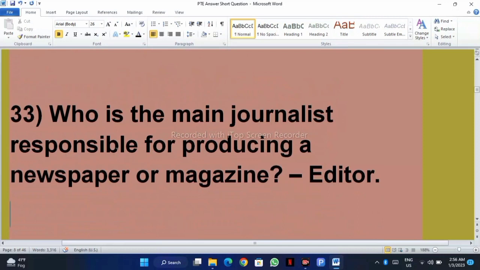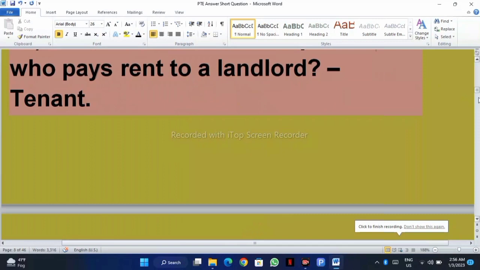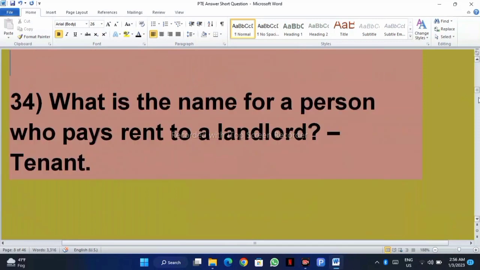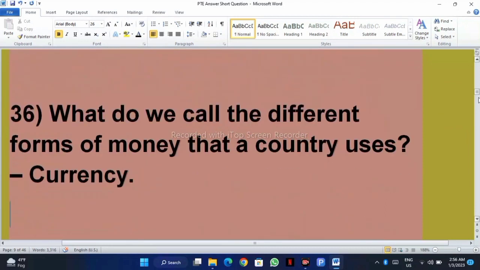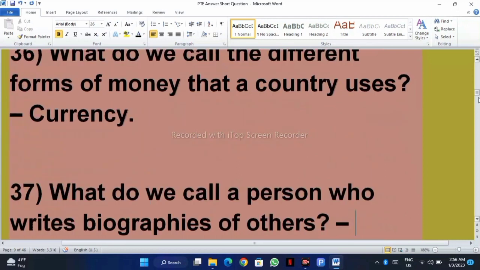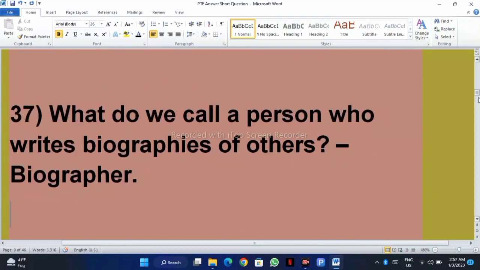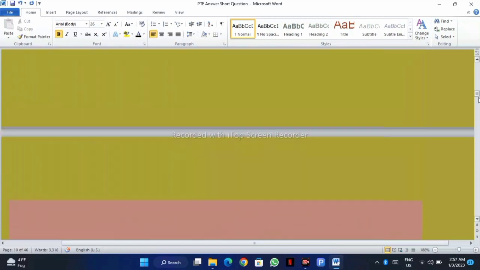Who is the main journalist responsible for producing a newspaper or magazine? Editor. What is a name for a person who pays rent to a landlord? It's called tenant. What is the summary for an academic paper showing what the essay is talking about? Abstract. What do we call the different forms of money that a country uses? It's called currency.